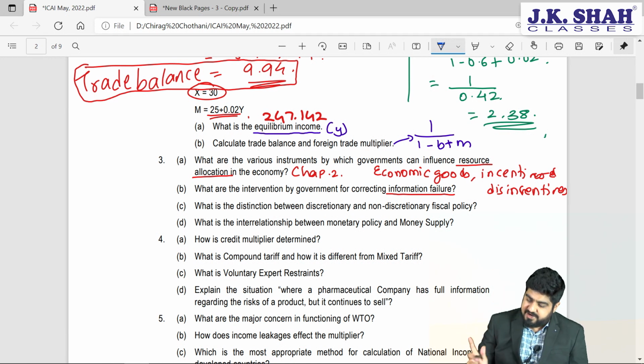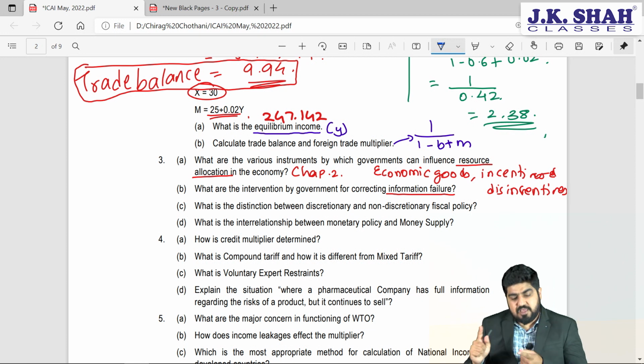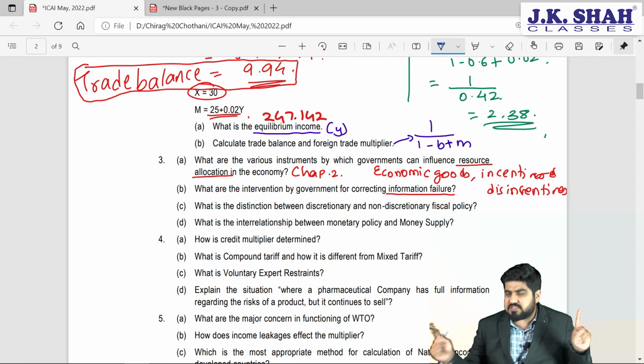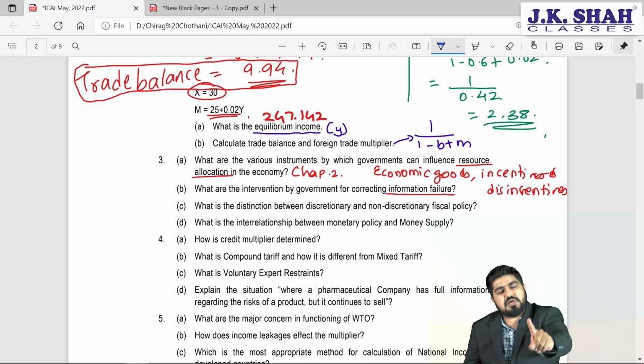So my dear friends, government will now intervene and do accurate labeling, will ask you to do content disclosure on the pack, like when it is produced, where it is produced, what is the expiry date, what is the MRP, what are the ingredients, nutritional facts. All these things have to be printed on the product itself. This is a statutory requirement.